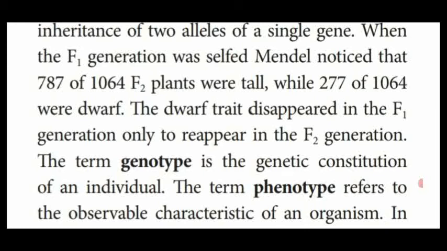787 of 1064 F2 plants were tall, while 277 of 1064 were dwarf. So out of 1064, 277 are dwarf plants, 787 are tall plants. See the ratio, that is 3:1. The dwarf trait, the character, disappeared in the F1 generation, but it reappeared in the F2 generation.